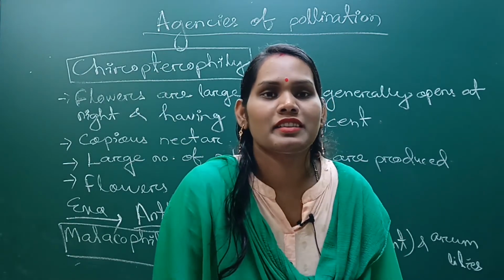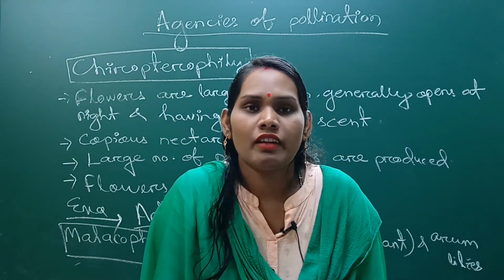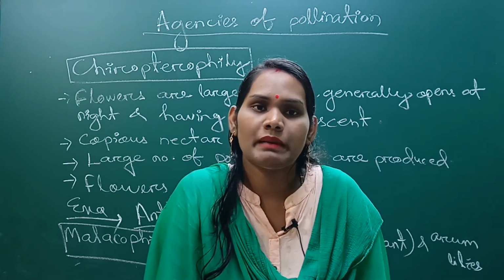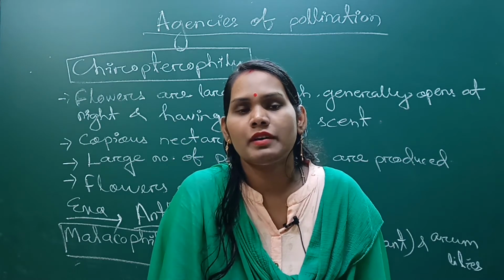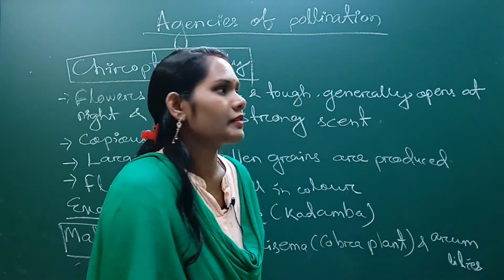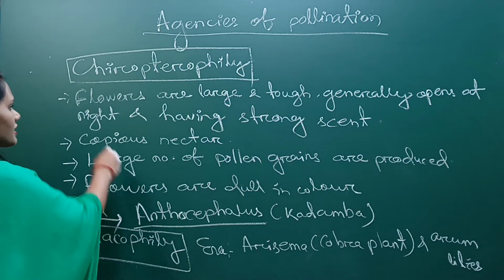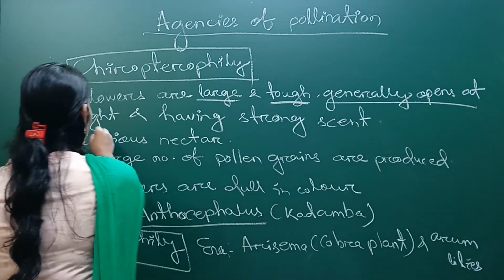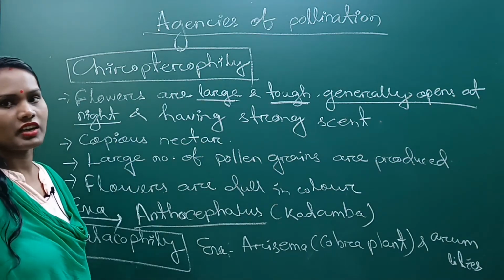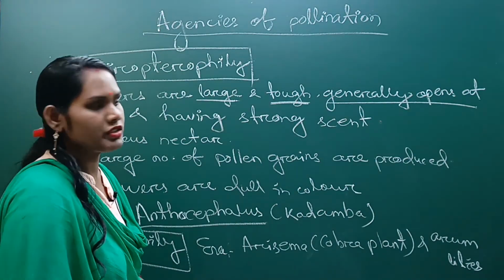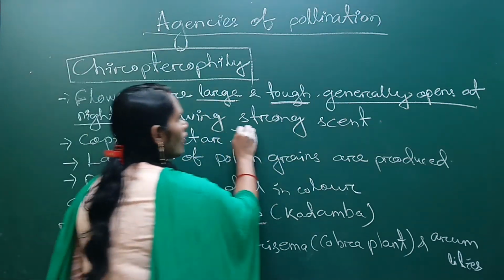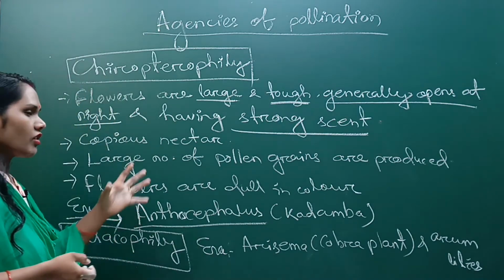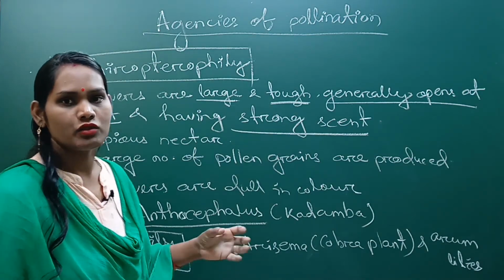So next come to adaptations of chiropterophilous flowers. Okay, the pollination occurs by bats. Okay, bat is grouped under the mammals class. So this type of pollination is called chiropterophily. So in this type the flowers are large, tough and generally open at night. Okay, because bat is a nocturnal animal, so their flowers bloom at night and have a strong smell, just like a rotten fruit. So due to the strong smell, the bats are attracted towards the flower.